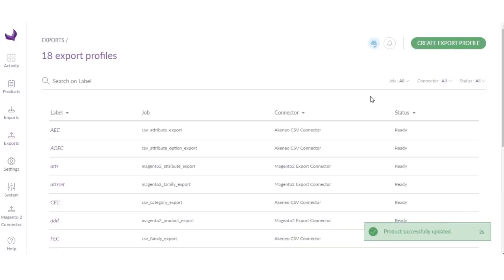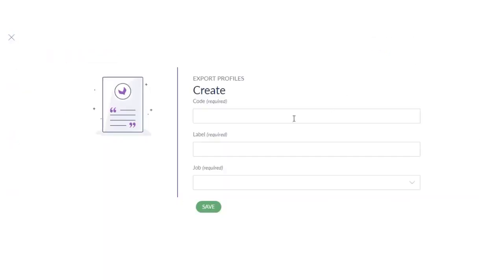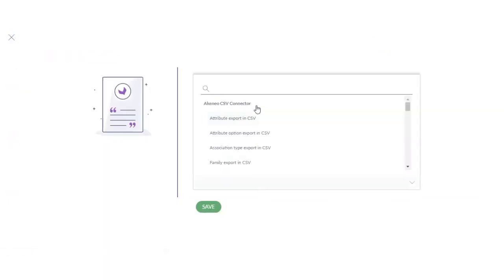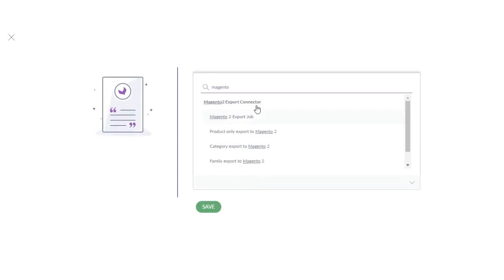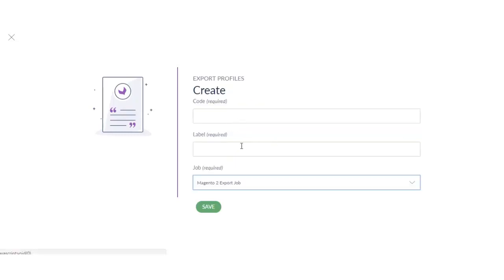We will create an export profile. Select. Now you can quickly find there are 1, 2, 3, 4 and 5 different types of job profiles, but in this, when you go to export job, all the things will be exported. If you want to export only products, you can use this. If you want to export categories, you can use this. But if you want to export everything, then use this.